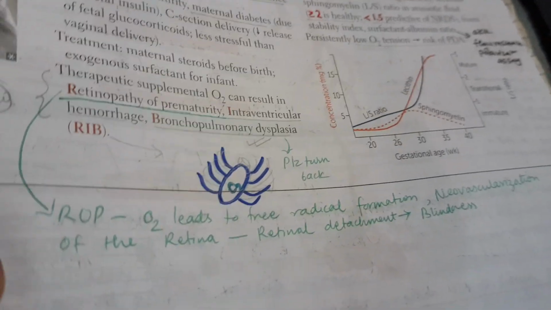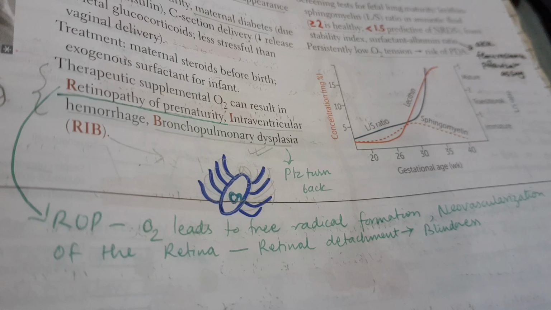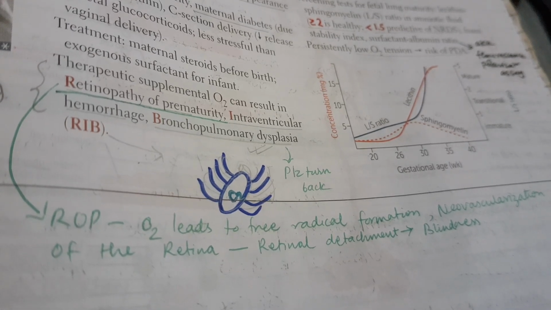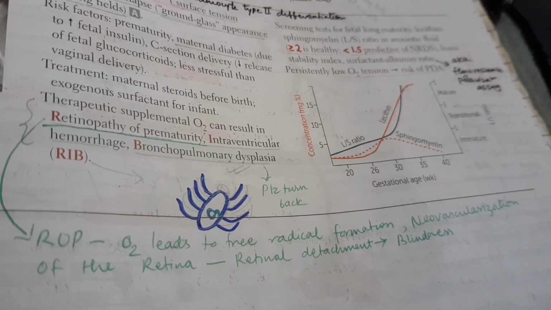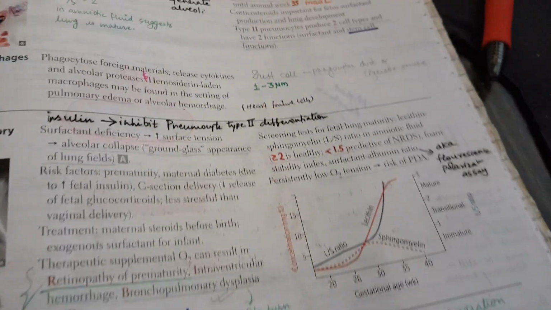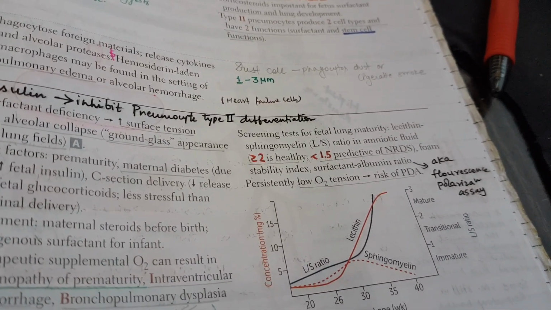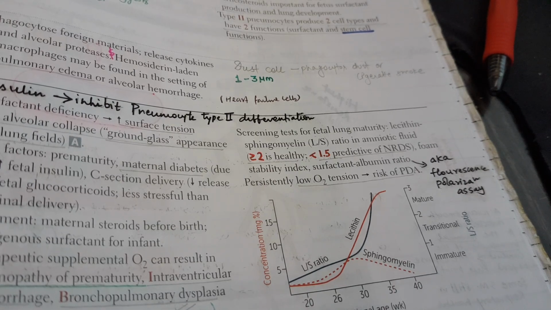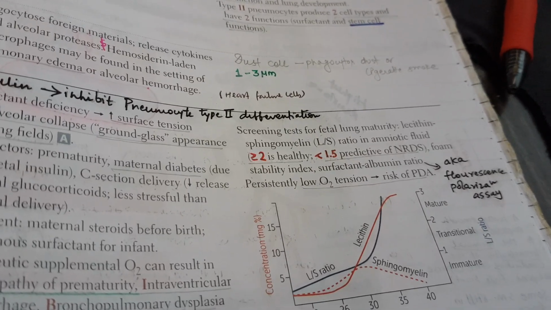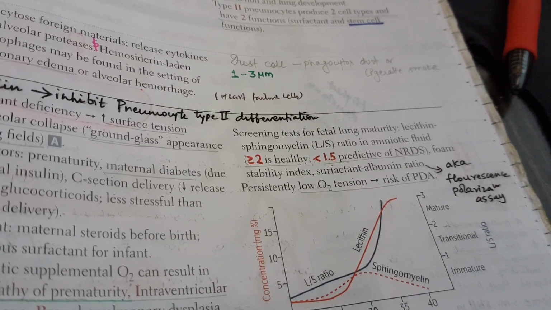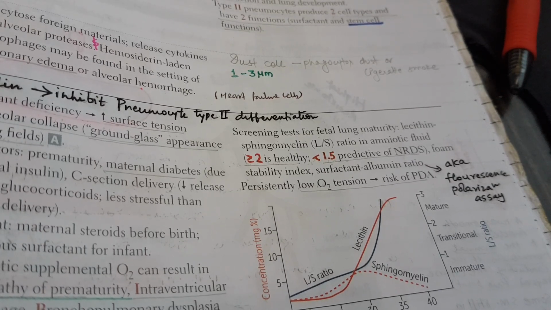Now what happens in retinopathy of prematurity? In retinopathy of prematurity, oxygen leads to free radical formation and neovascularization of the retina. Okay, now for the screening test for fetal lung maturity, what you do is measure the lecithin over sphingomyelin ratio. Okay, and if that comes to be more than or equal to 2, then that is healthy, and if it is less than 1.5, that is predictive of neonatal respiratory distress syndrome.